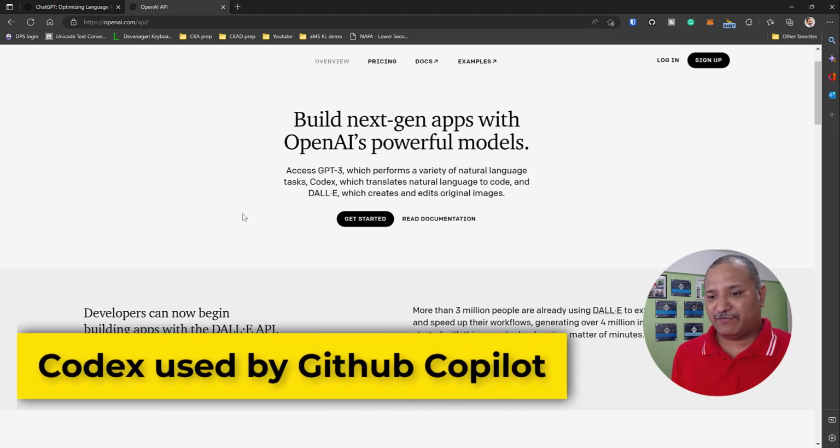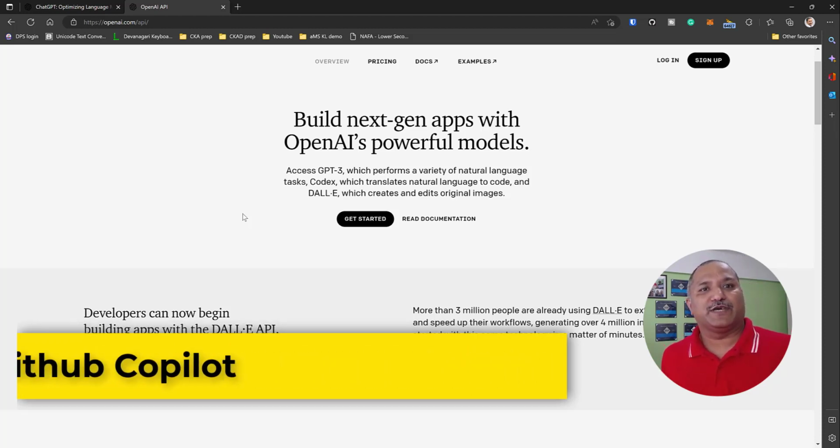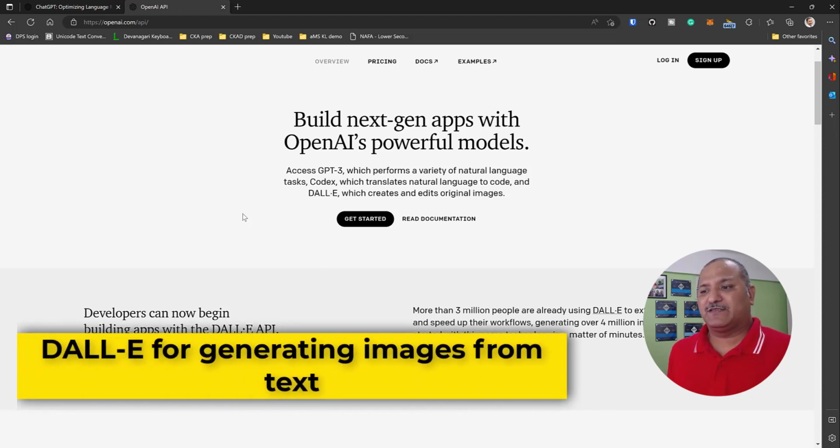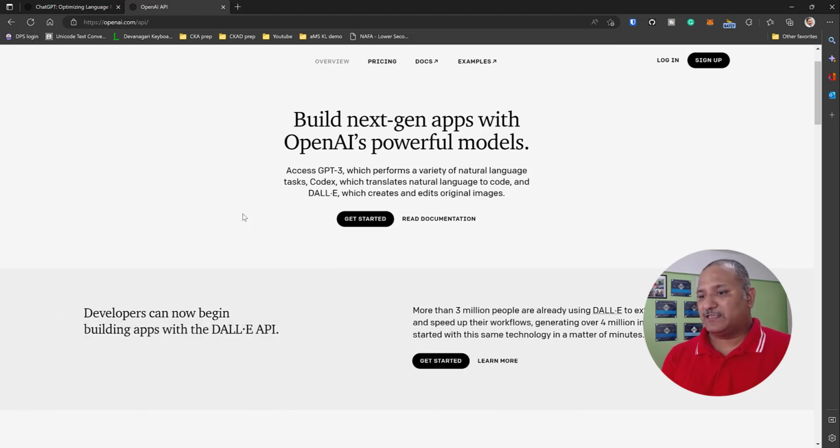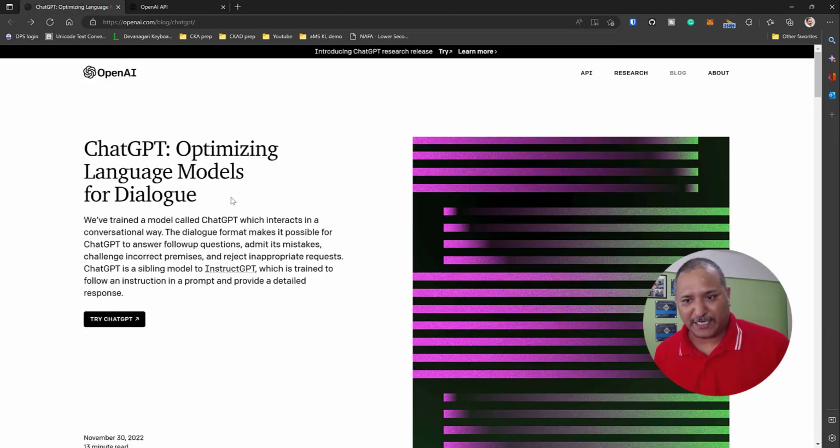They also have the DALL-E API, which is used to generate images based on text. It has been in development and many people are using it. There are many APIs available which can be used to interact with the different features of OpenAI. But in this video, we are going to focus on what is called ChatGPT.